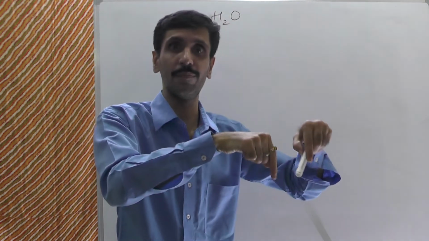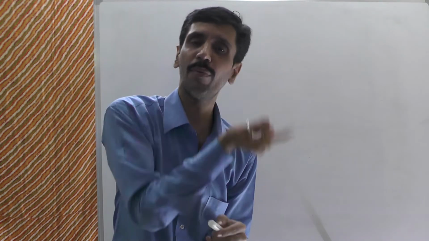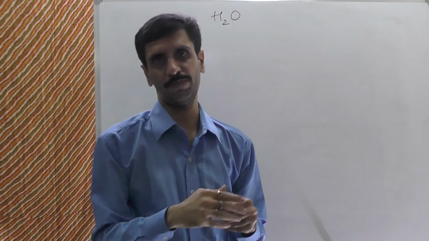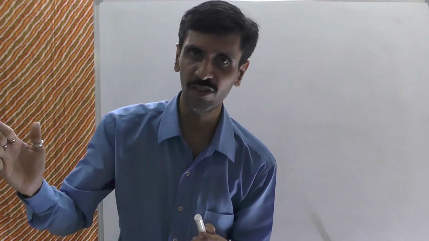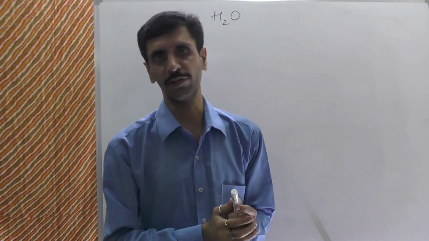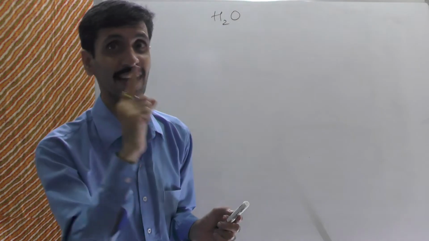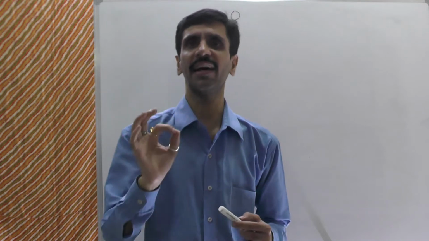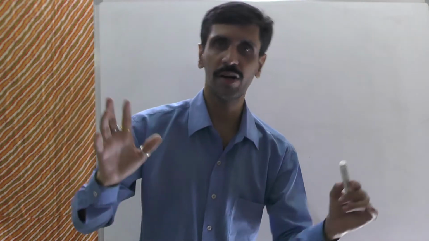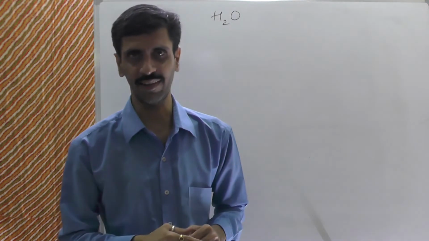That happened there because the hydrogen was attached to beryllium, and beryllium is highly electropositive compared to hydrogen. So when the bond breaks, it releases H minus, and therefore we call it a hydride. But here the hydrogen is attached to oxygen, and oxygen is more electronegative than hydrogen, and therefore we don't call it a hydride of oxygen. I guess the concept is clear.